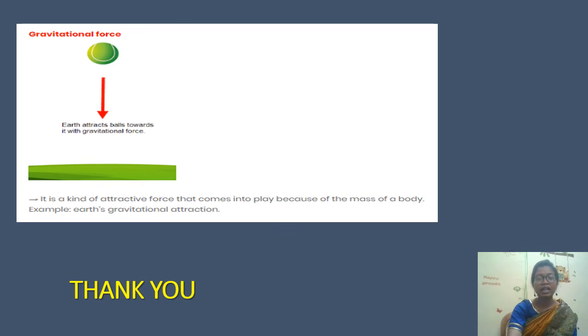And now gravitational force. Have you seen that when you throw a ball, it always comes down? The earth attracts the ball towards it. What is the force acting there? That is gravitational force. It is a kind of force that comes into play because of the mass of the body. An example is the Earth's gravitational force, or Earth's gravitational attraction.